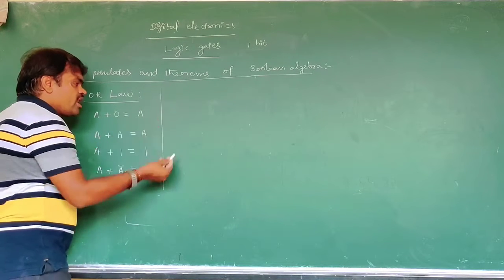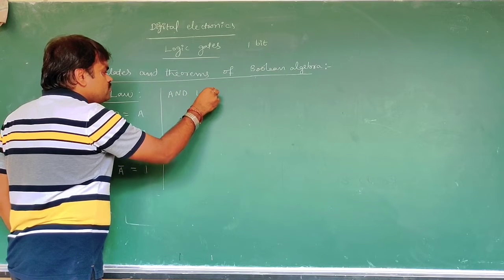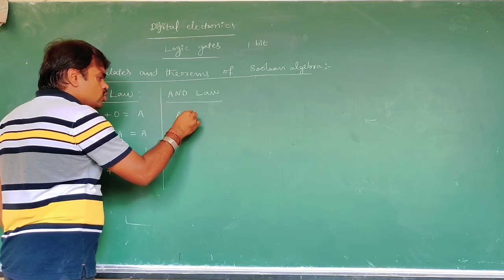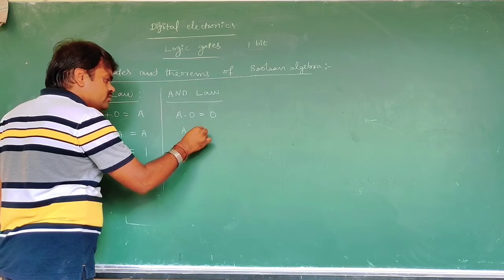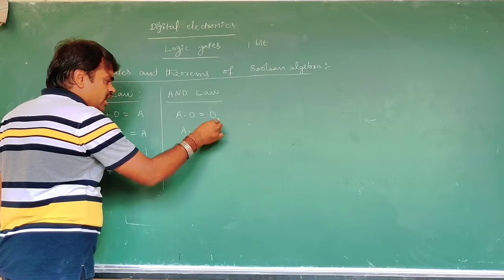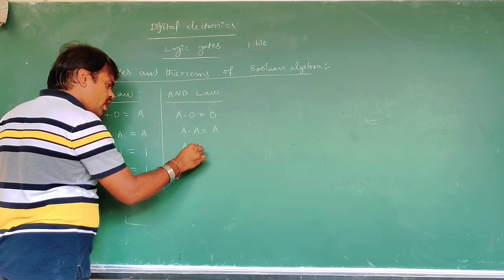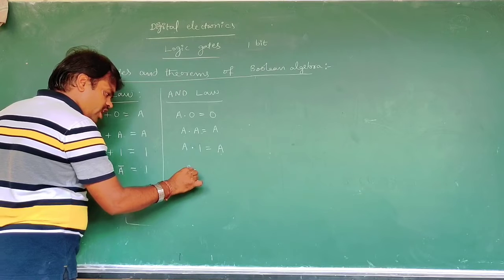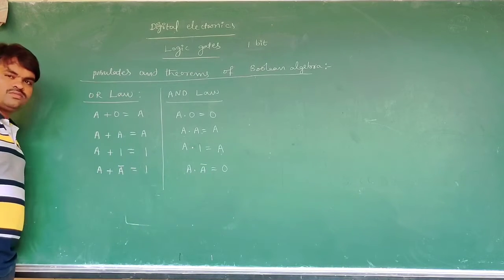Next, the AND law: a dot 0 is 0, a dot a is a, a dot 1 is a, and a dot a bar is 0.